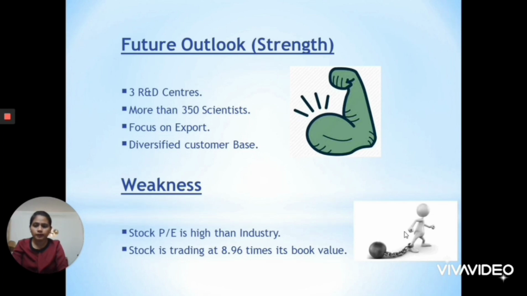Now, the weakness of this company is that the stock PE is higher than the industry PE. As we discussed earlier, the company PE was 49 point something, and the industry PE is only 31. So this stock is quite overvalued compared to the industry PE.